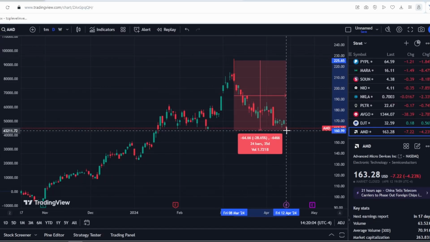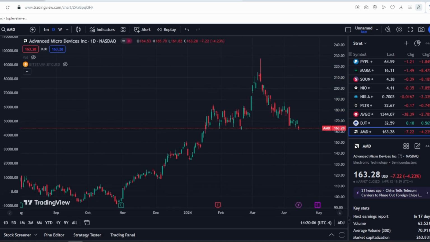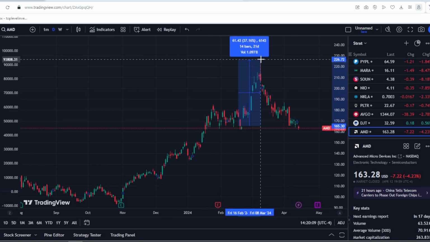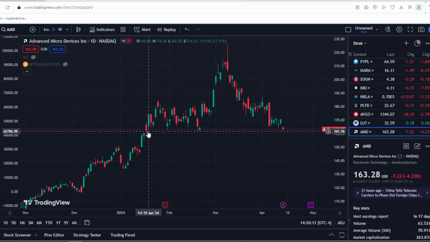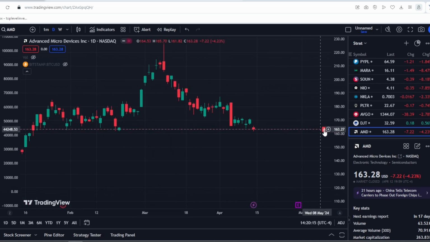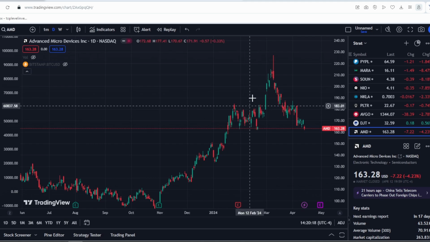Over the last month, the stock dropped by 28%, but before that, it also rose by 35%. As we can see, there's been some consolidation between $160 and $180. It broke out from this consolidation to the upside, but now we're retracing back to the lower end around $160.